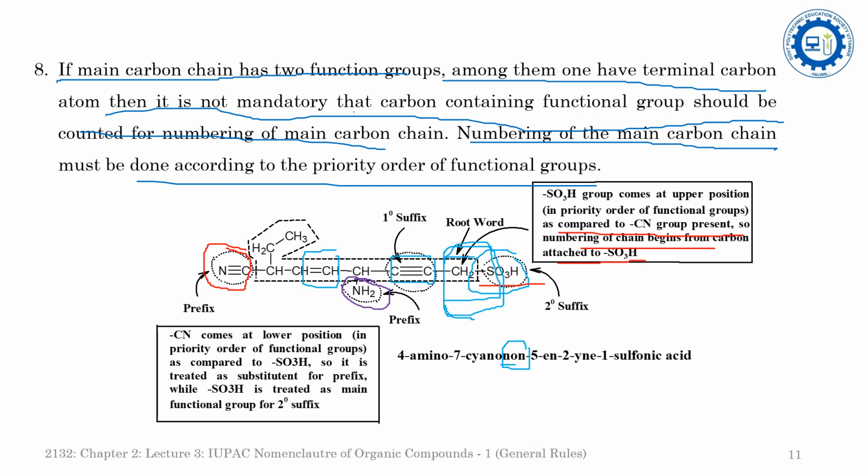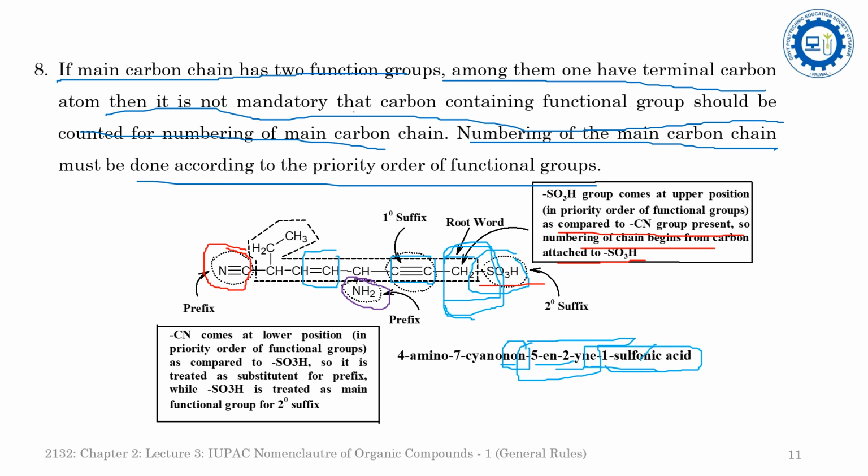So that's why at the second position there is the ine, and at the fifth position there is the in. So that's a 5-in 2-ine. Okay, these are the primary suffix. Here, numbering 1 2 3 4 5, at the first position there is sulfonic acid. The functional group is sulfonic acid, and the secondary suffix is represented by the functional group. So that's why 1-sulfonic acid is the secondary suffix.